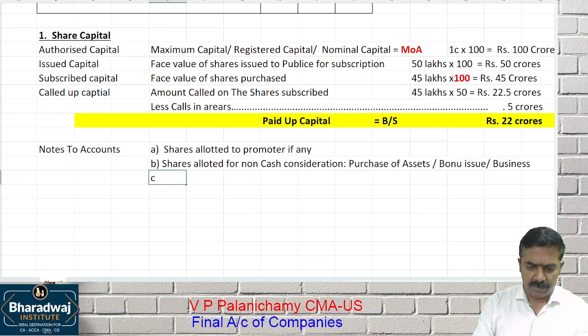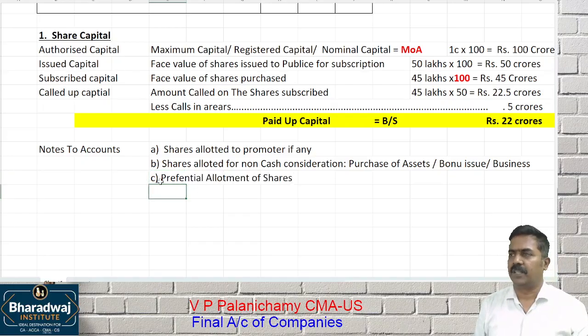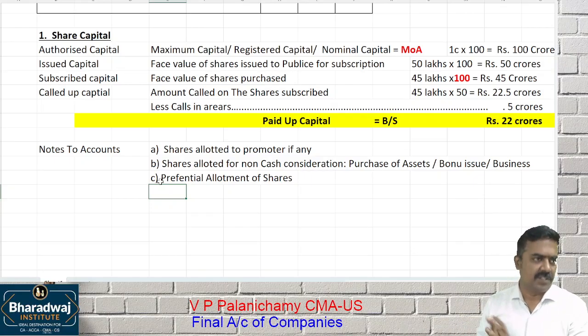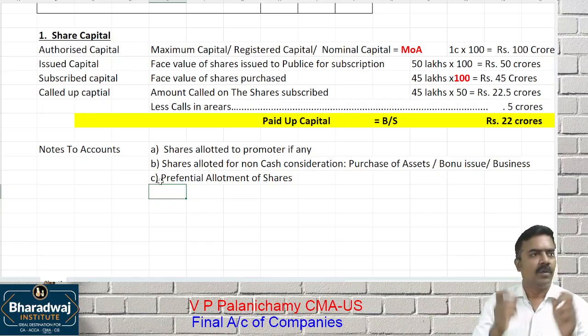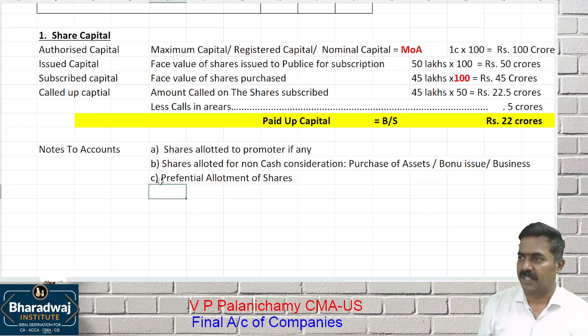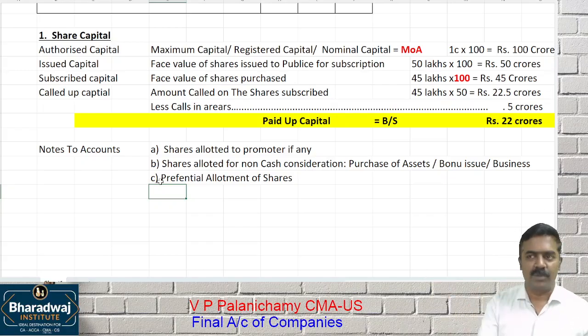Then you have to give information about preferential allotment, if any. What do you mean by preferential allotment of shares? For example, a company is issuing shares. All of us are applying for the share, and one big investor is also applying. Now what will the company do? The company will allot to us first or to the big investor? Why?